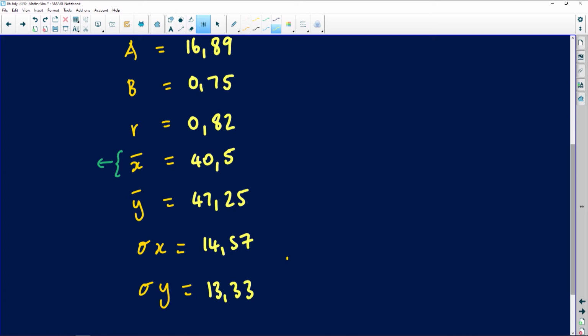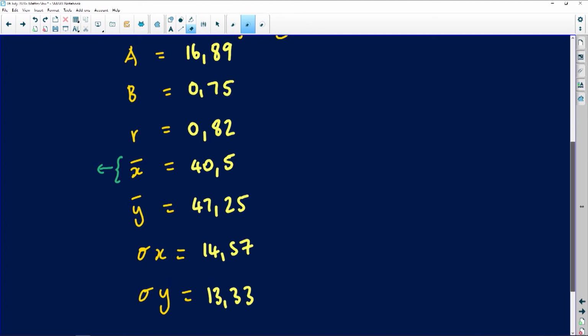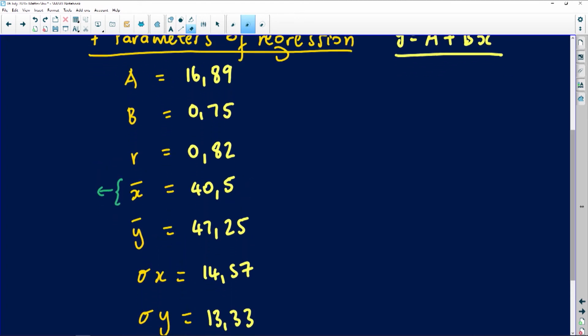Anyone who asks me about the standard deviations, I already have that. I don't have to go back to my calculator. I already calculated all those things that anybody can ever ask me to figure out. So these are the 7 important things that you need from questions that deal with grouped data. Now let's go to the questions, and you'll see we already have all the answers they're asking.